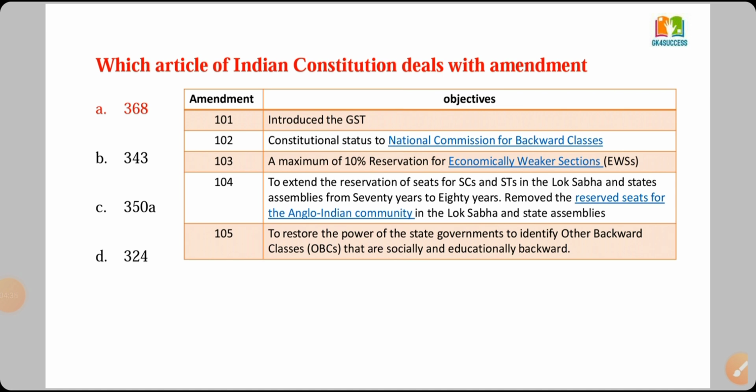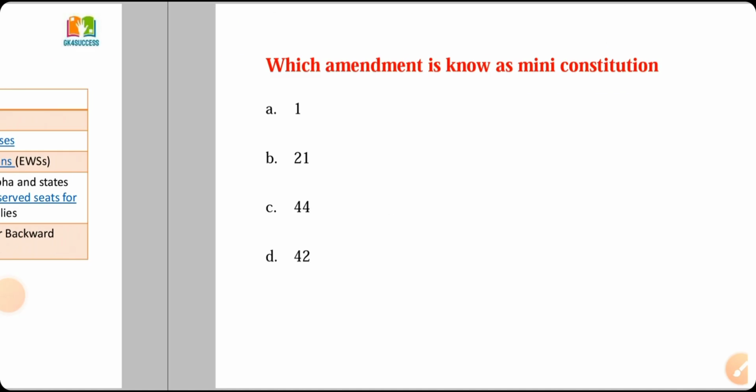And other options: 343 is related to Hindi as the official language of the country. 350A, children should get primary education in the mother tongue. 324 is related to the Election Commission.